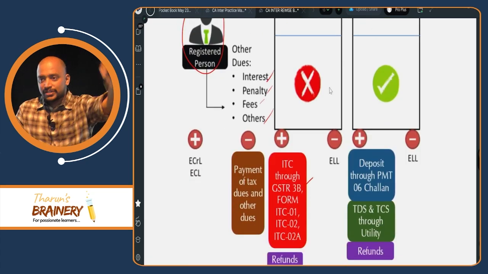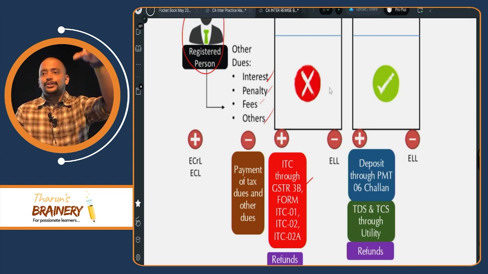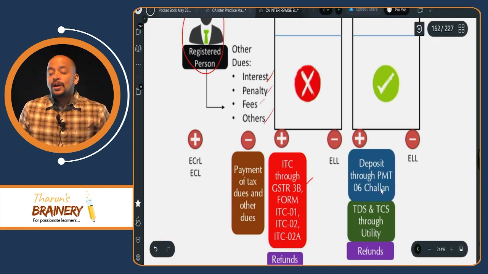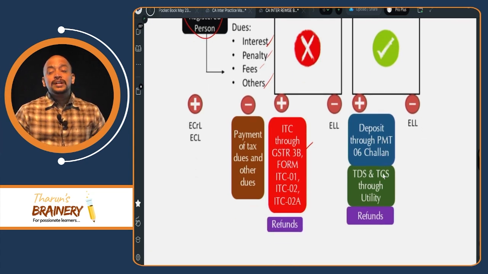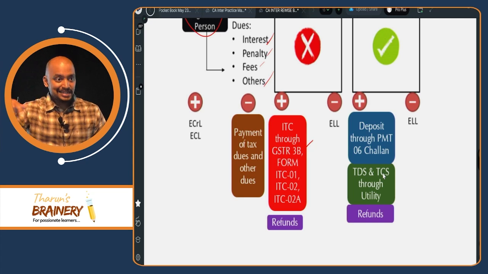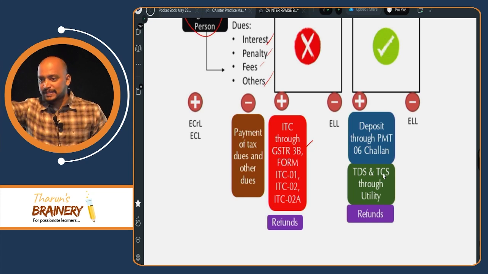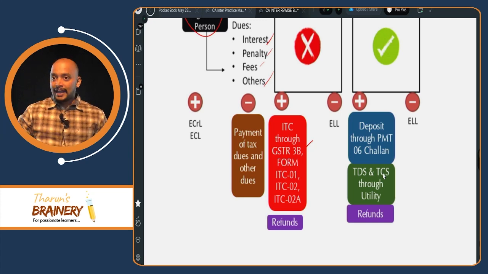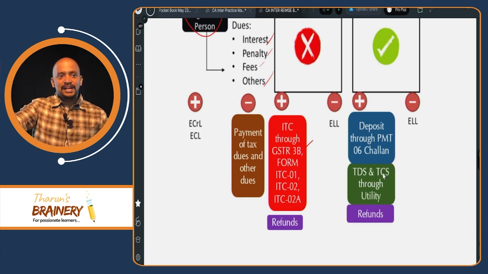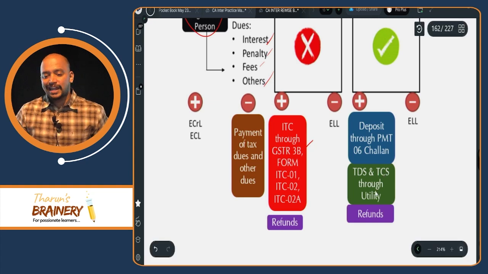Whenever we make a deposit, we will make a deposit into the cash ledger that way, or TDS, TCS deducted by the recipient. We have GST TDS and TCS, so that will be deducted by the recipient. That will also be coming into our electronic cash ledger. Then any refunds granted by government also will come into electronic cash ledger.